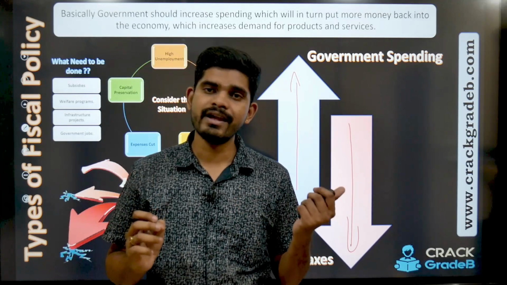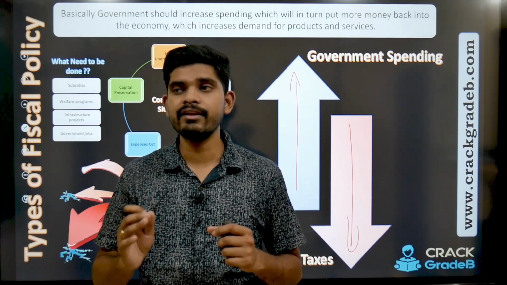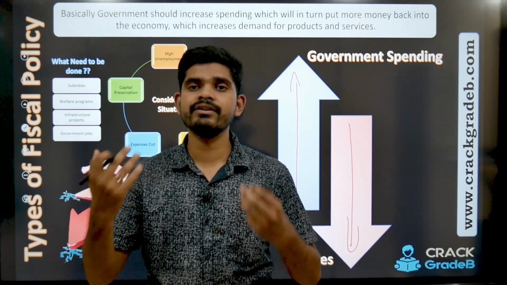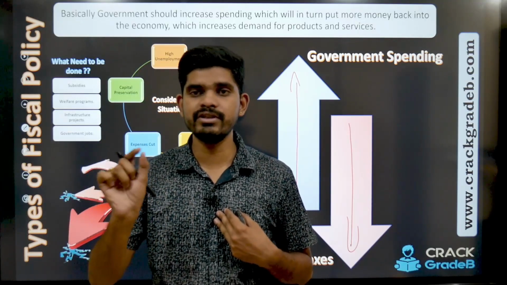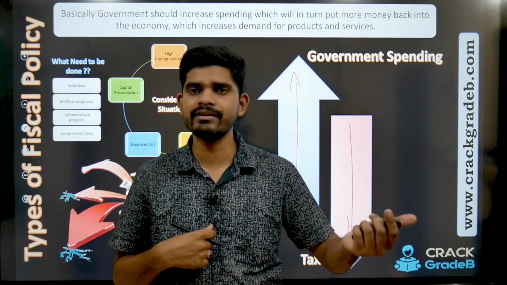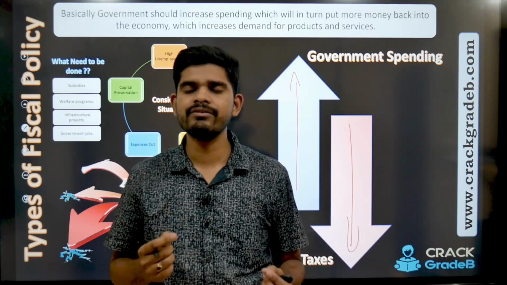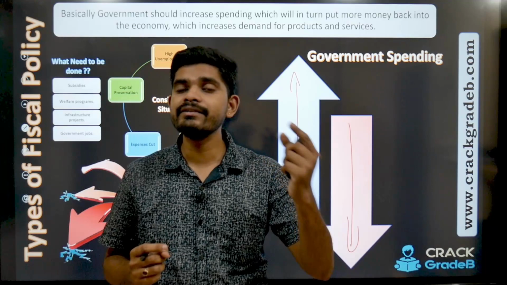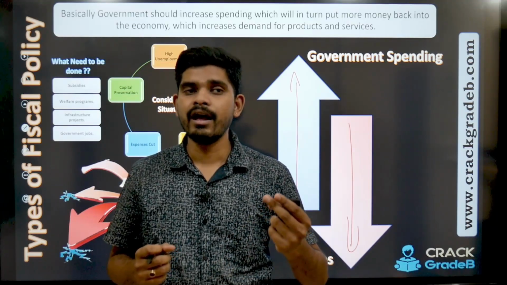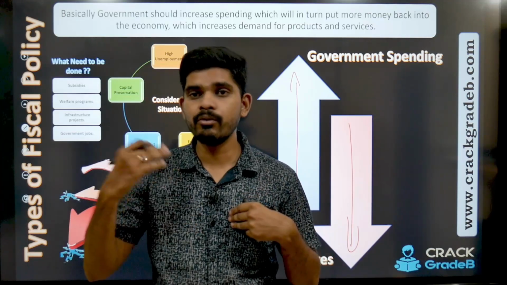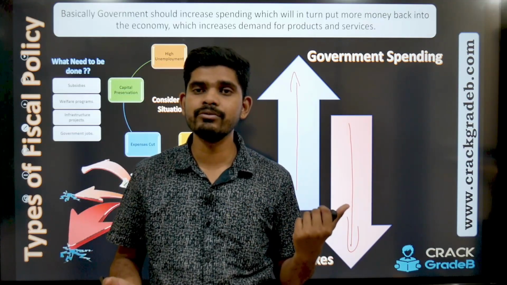Then what is indirect tax? Indirect taxes are taken from all the goods and services that I am using in my daily life, right? So I am paying a bit of GST, I am paying a bit of VAT on petroleum products. In this way I am contributing to the indirect taxes of the government. So if government wants me to spend more in the economy, what should government do in terms of taxes?